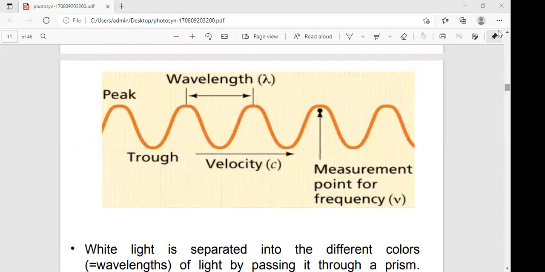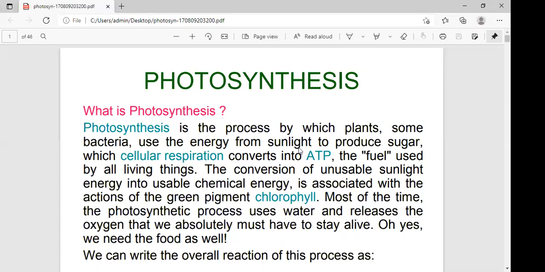In this one, as you know, photosynthesis is an endergonic process. That one is an anabolic and endergonic process. The final product is glucose and some amount of water. Oxygen is released. Here the chloroplast is the most important cell organelle. Yesterday I explained what the chloroplast is and what its importance is. In the chloroplast, the stroma is most important. I explained the structure of the chloroplast in the last class. The stroma is the most important.